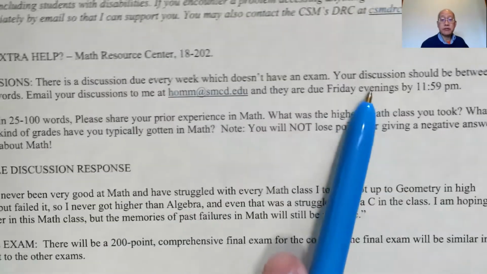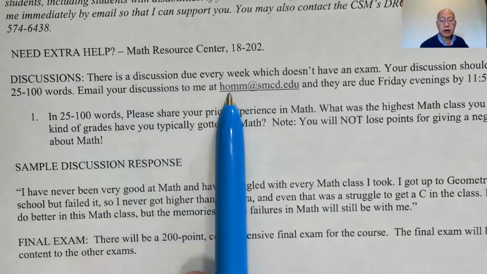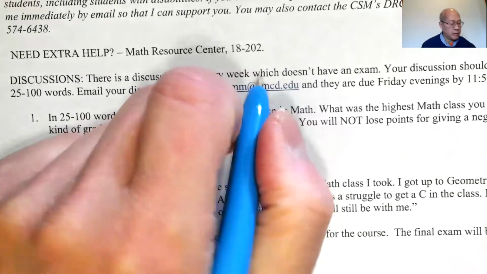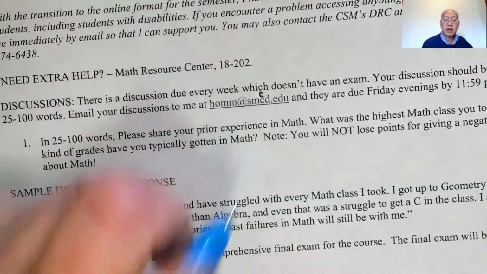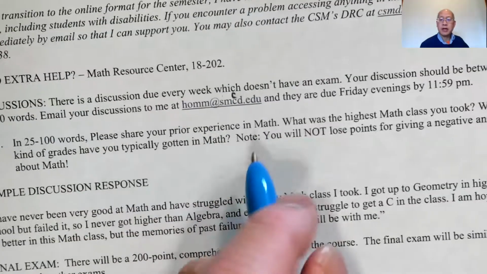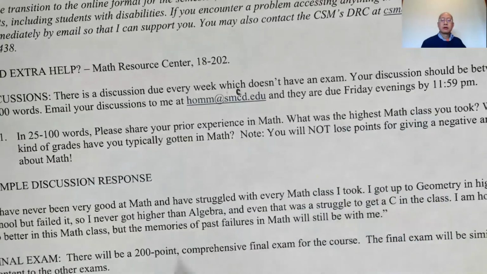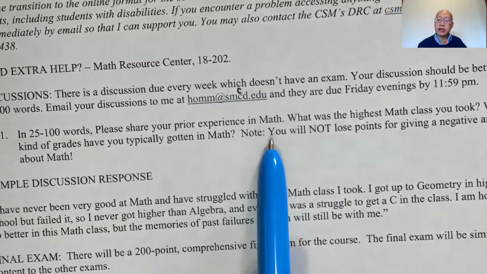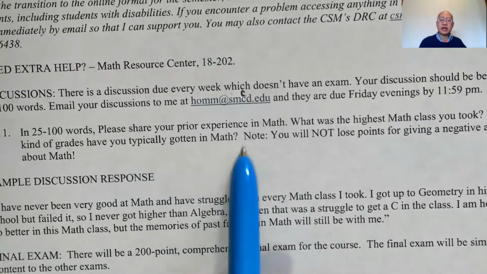And your discussion should be between 25 to 100 words. Email me your discussions at my email address, homm@smccd.edu. Sorry, smccd.edu. They're always due Friday evenings by 11:59 p.m. They're not really math questions. They're writing about math and your experience in math, perhaps. So it becomes almost like an English mini essay, as it were.